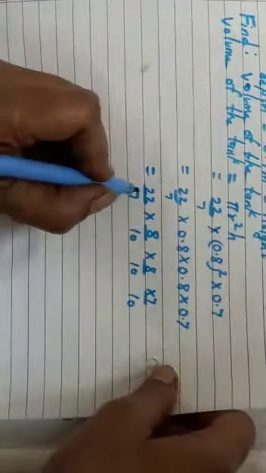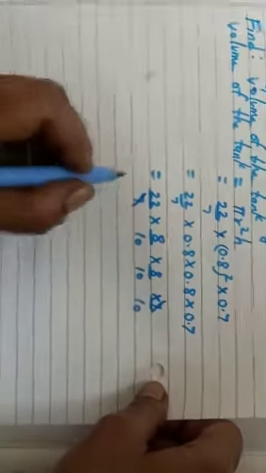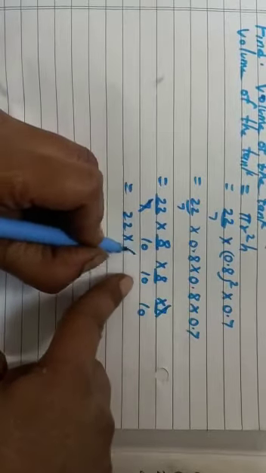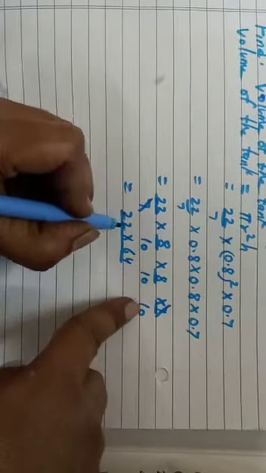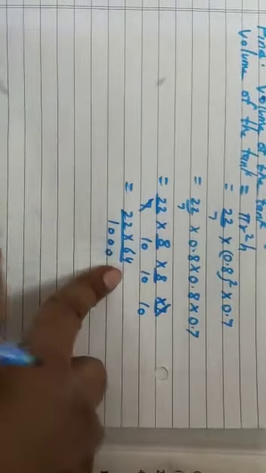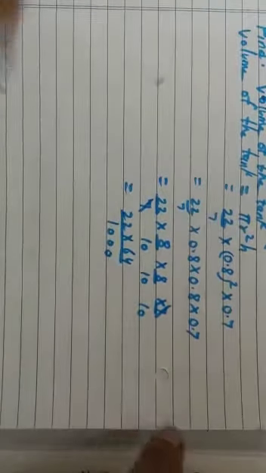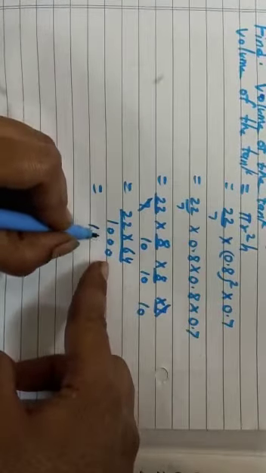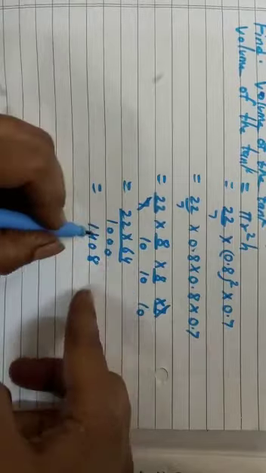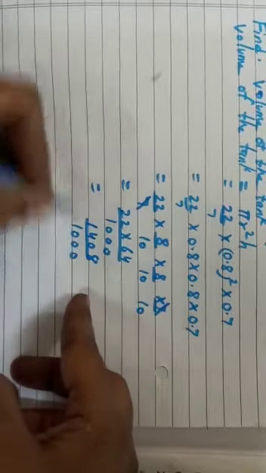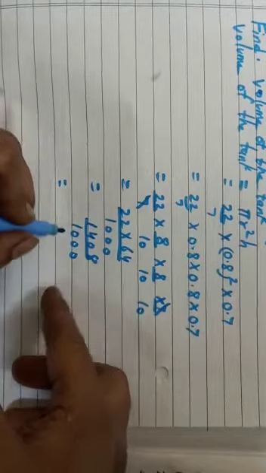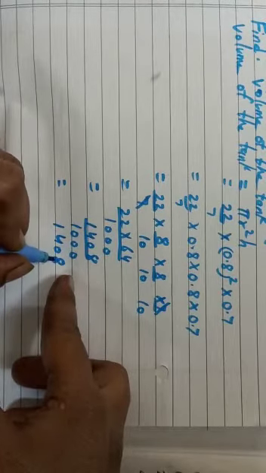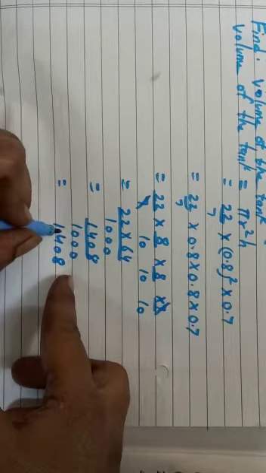Now this 7 and this 7 will be cancelled. So what you will get is equal to 22 into 8 into 8, that is 64, over 10 into 10 into 10, which will be 1000. Multiply 22 into 64. You will get 1408 upon 1000, which is equal to, now 1000 is in the denominator. So after decimal point there should be 3 digits, 1, 2, 3.